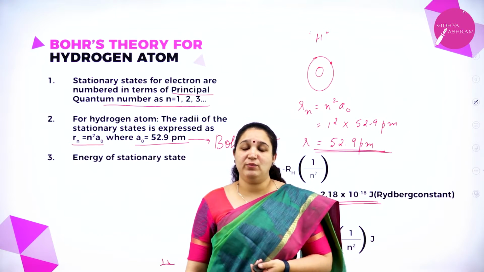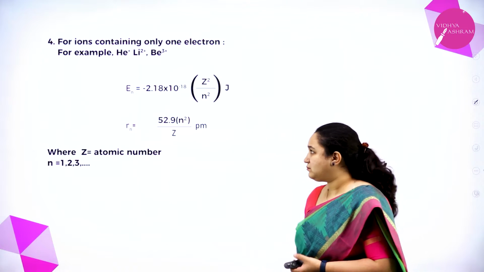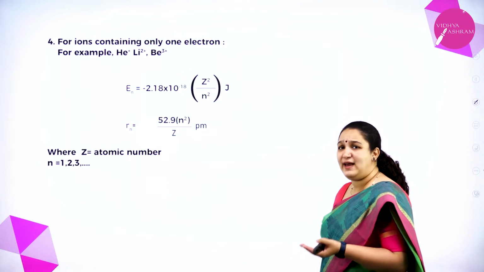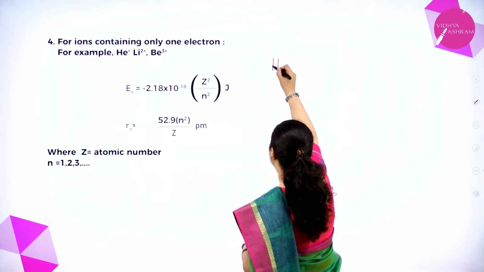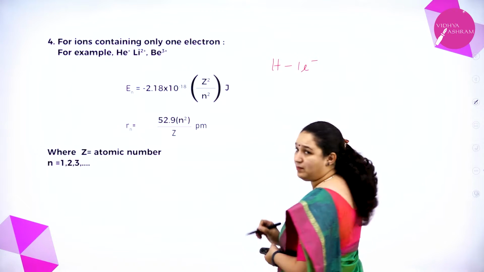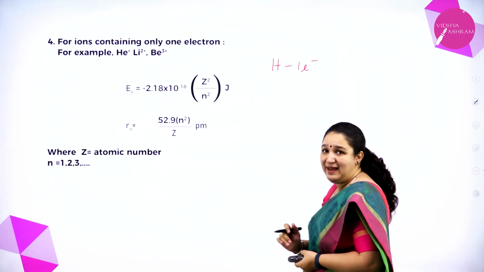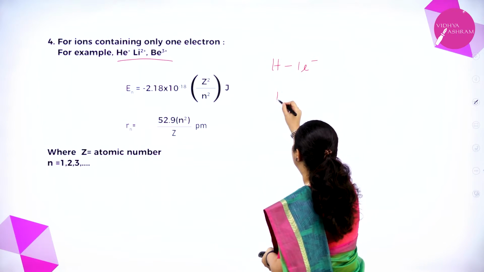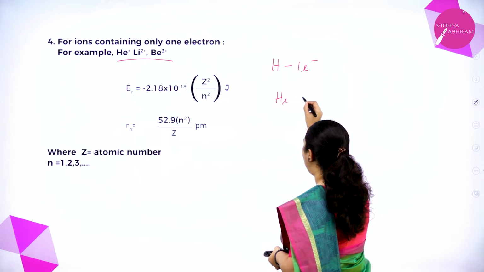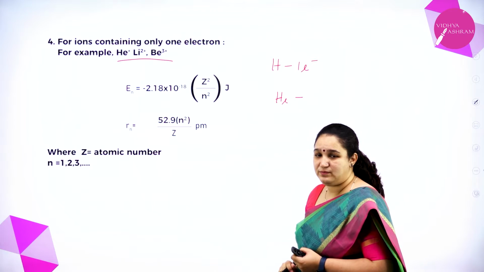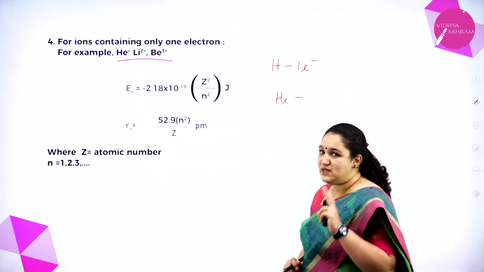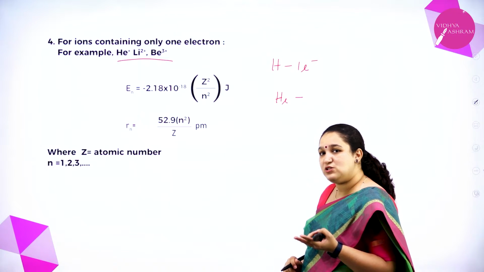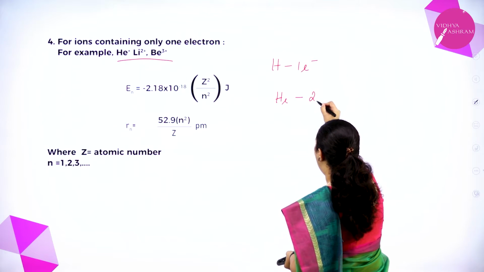Next we learn about hydrogen-like atoms. What do you mean by hydrogen-like atom? Hydrogen has one electron. Now hydrogen-like atoms, examples are here. Helium. Helium atom has how many electrons? Atomic number of helium is 2, so it should have 2 electrons.